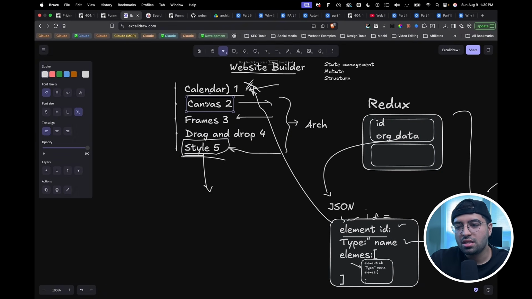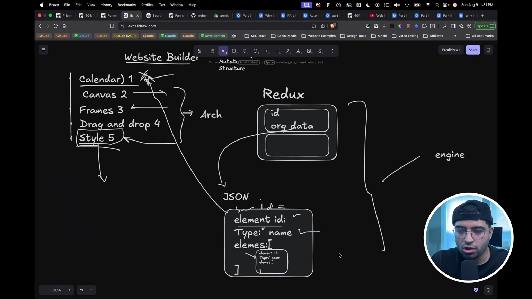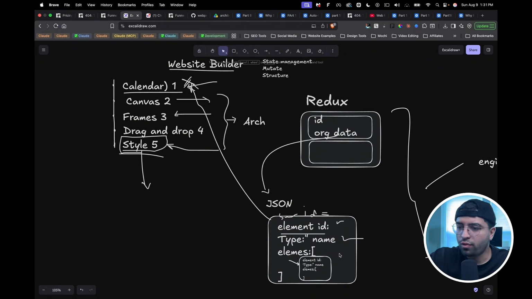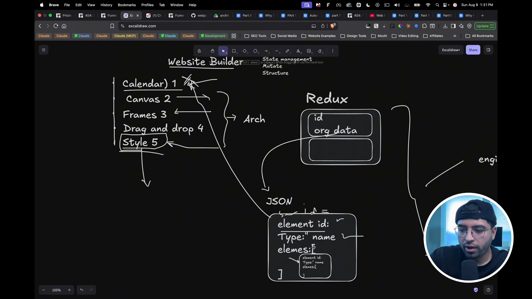Now, building the canvas is, I'm not going to say it's easy, but it makes my job simpler, right? Because now all I have to think about is making the canvas free flowing, making the canvas zoom in, zoom out. Those are the basic features. And then can it render one of these data structures on the canvas? Forget about the design, forget about all those funky things. Just the data structure alone, can that be converted into something that can be seen on the canvas? So I don't care about styles for now.